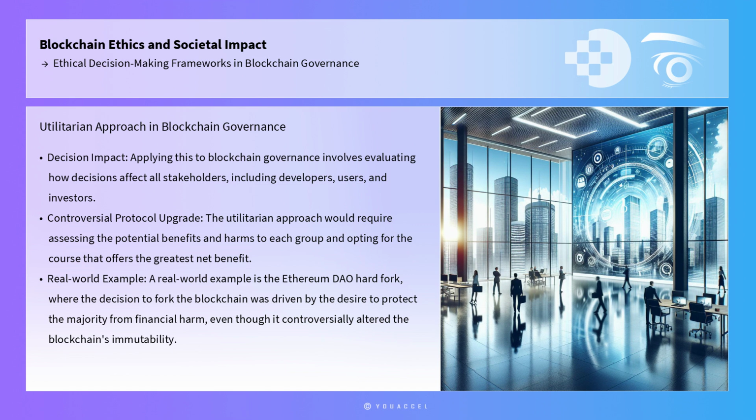A real-world example is the Ethereum DAO hard fork, where the decision to fork the blockchain was driven by the desire to protect the majority from financial harm, even though it controversially altered the blockchain's immutability.